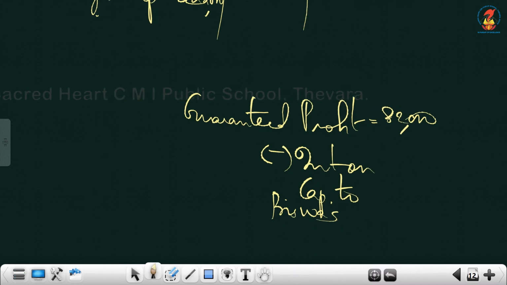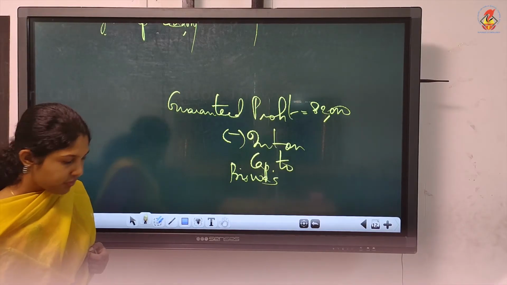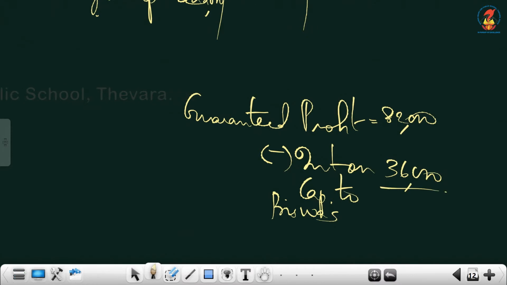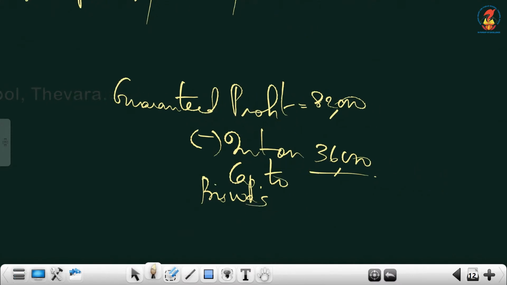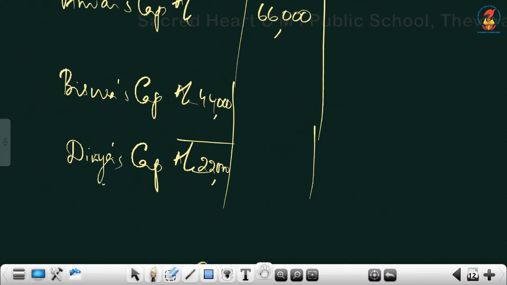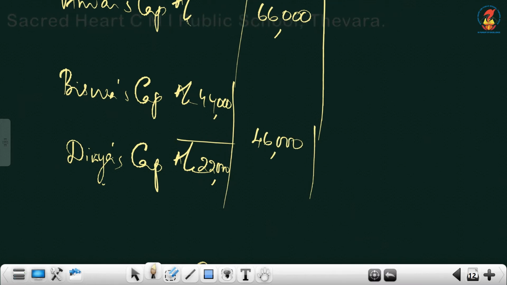And what is Bishwas interest on capital? 36,000. So we have to deduct this. So now we need to pay only 46,000. So guaranteed profit is not 82. Since already you have provided interest on capital to Bishwas, you have to deduct it. The guaranteed profit is only 46,000. So when you write here in the outer column, it must be only 46,000. That you have to do very carefully.